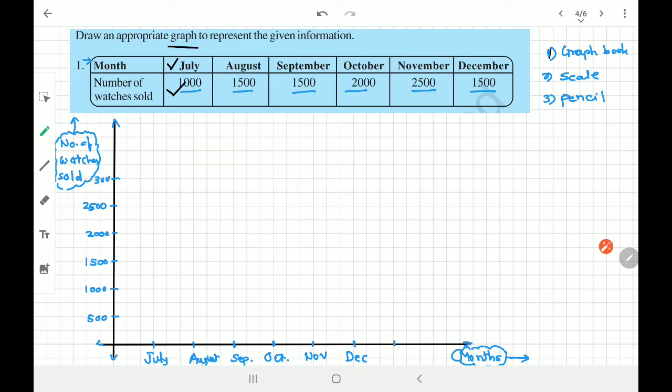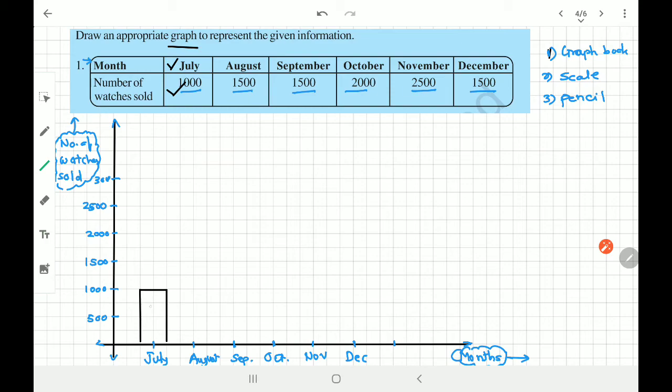So till there I have to go. And now I will be drawing the graph. In July month it is 1000. So I'll draw the graph properly with the scale. That's it. So July is done.